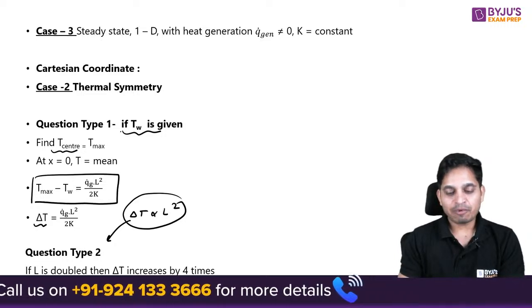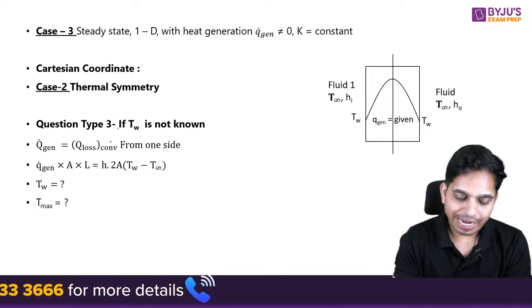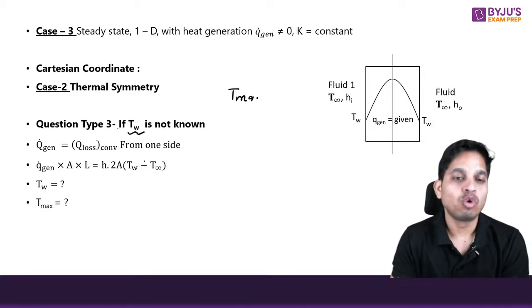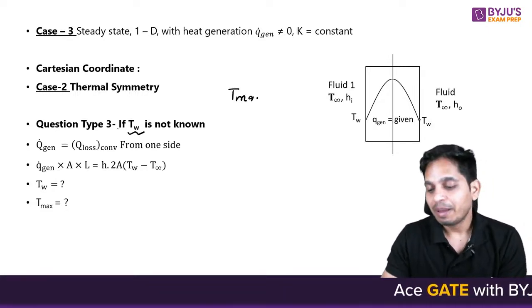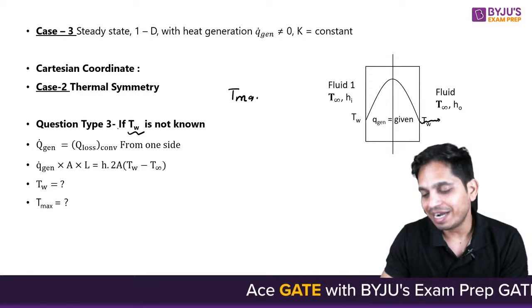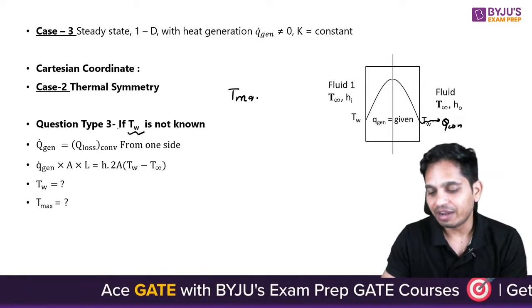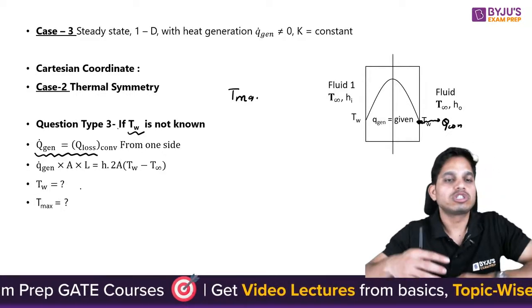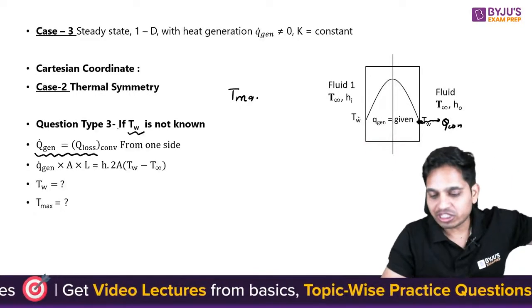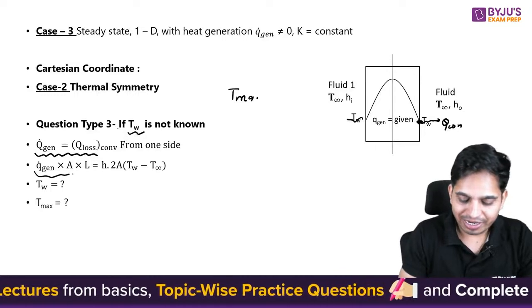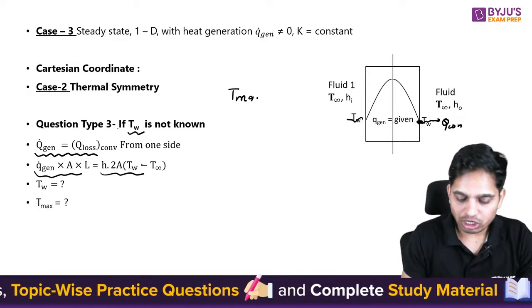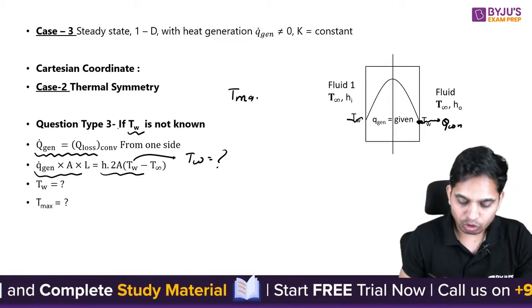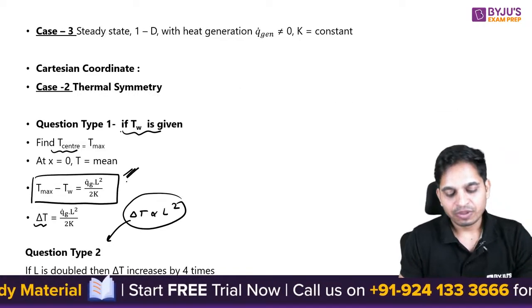Now the next type of question that can be asked is: calculate T max, but in this case T wall is unknown. So how can you find out T wall? Whatever heat is conducted here will be convected here. At this point, Q generated is equal to Q lost. Whatever is generated is lost from both sides. So you can write Q generated in this form and this Q lost. From here you can find out T wall, and once you find T wall, you can find T max by this equation.